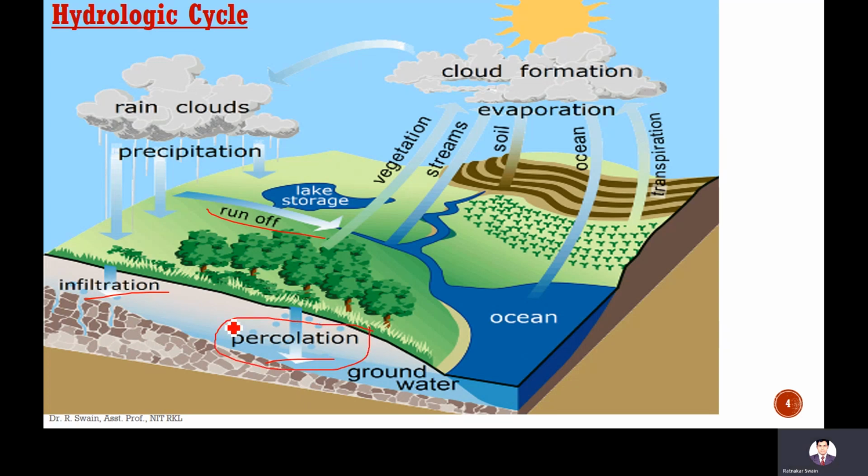So infiltration can be said to be of two types, absorption and percolation. Absorption means the pores of the soil are filled with water. Percolation means after the soil is fully saturated, the water flows to the groundwater table.